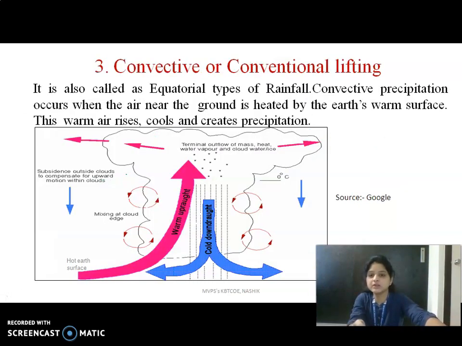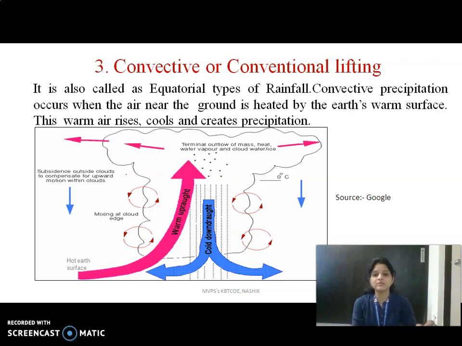Then the next one is convective or conventional lifting, which is also called the equatorial type of rainfall. Convective precipitation occurs when the air near the ground is heated by the earth's warm surface. This warm air rises, cools and creates precipitation, which is called convective lifting.